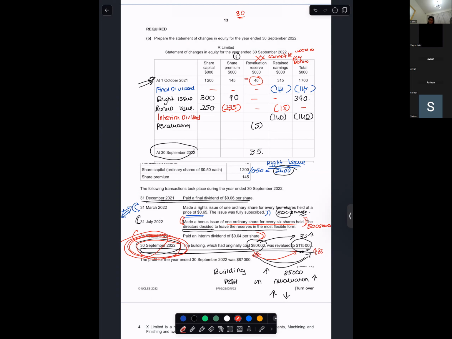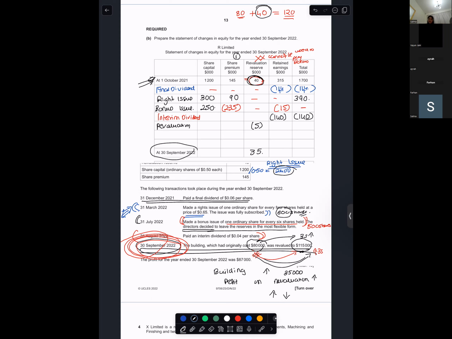Are you with me? And opening revaluation reserves is 40. That means I had revalued it before and the value of the building had increased and it had become 120. Last year, my revaluation reserves had a profit of 40. Do you agree with this?